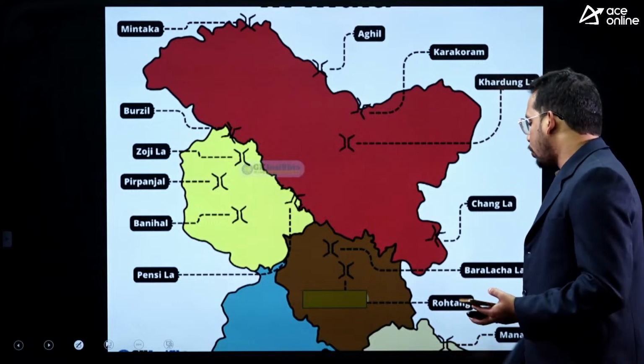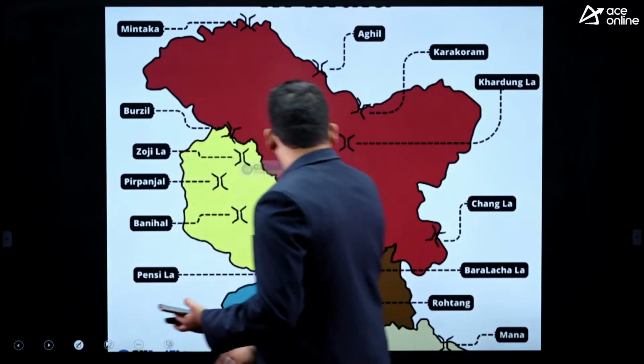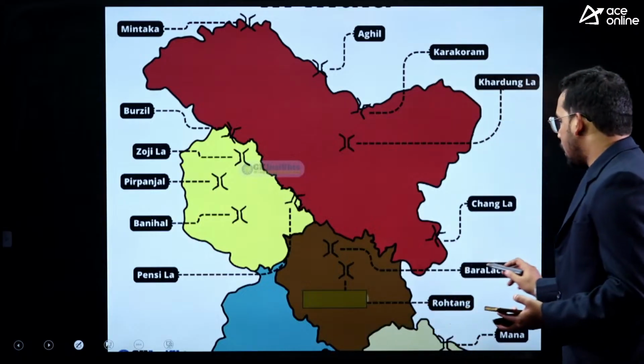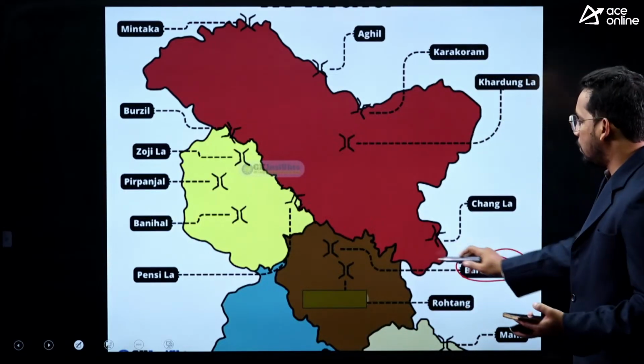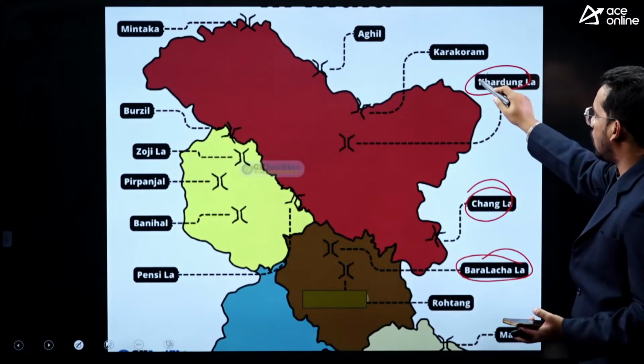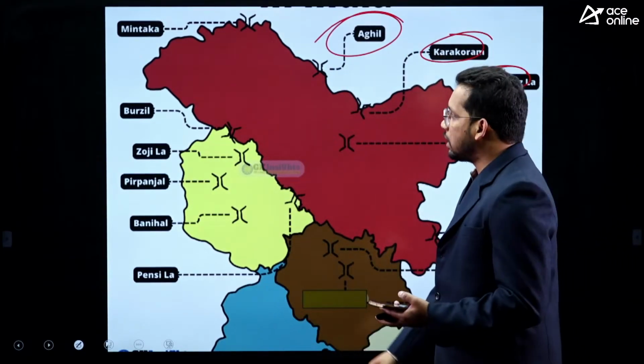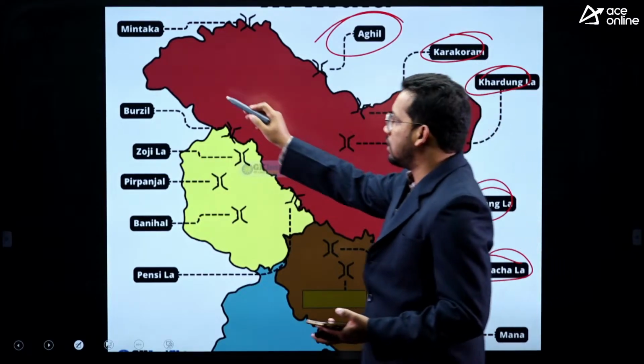You can check here important passes. Baralacha Pass, Himachal Pradesh. Changla Pass in Ladakh, Khardungla again Ladakh, Karakoram Pass Ladakh, Aghil Pass, these are the popular ones which can be asked in the exam.